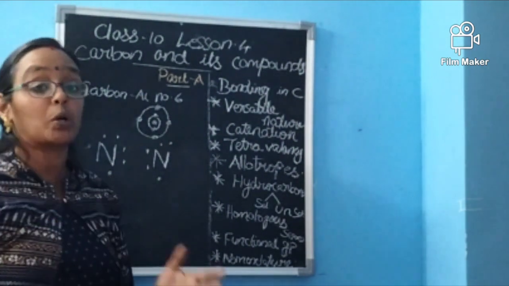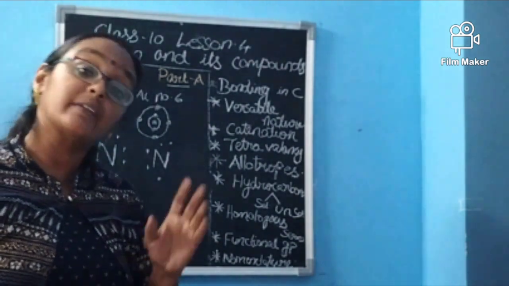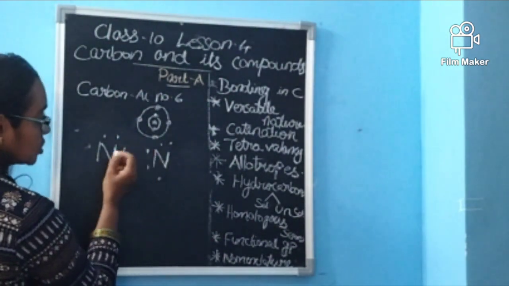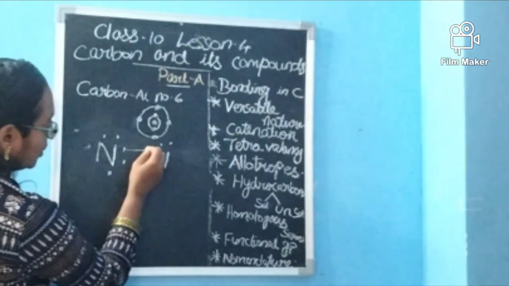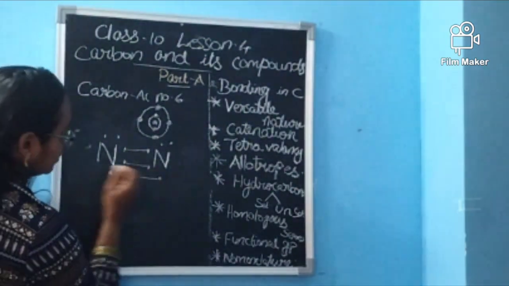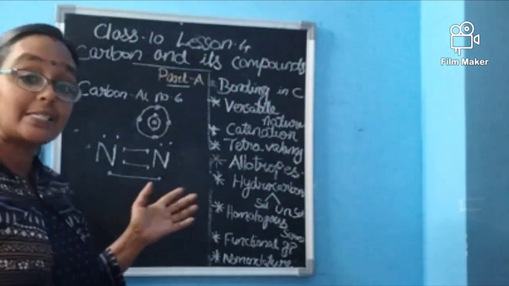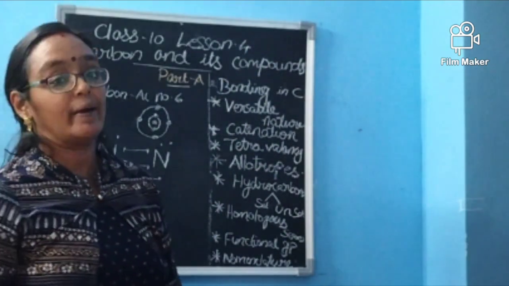How many electrons are needed for it to make an octet? 3 more electrons are needed. So the nitrogen will form 1 bond, 2 bond and 3 bond. A triple bond will be formed by the nitrogen. These are all kinds of covalent bonding.